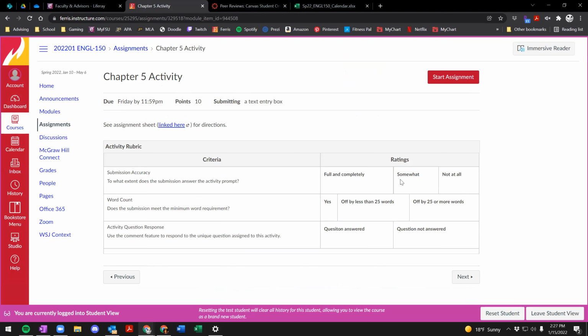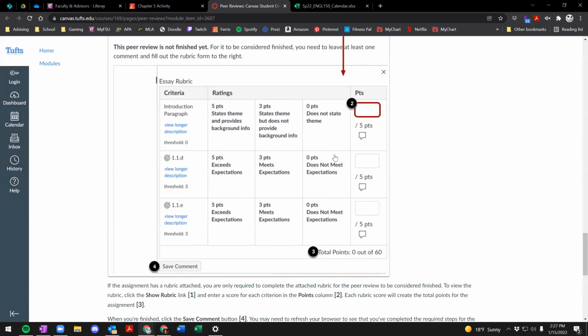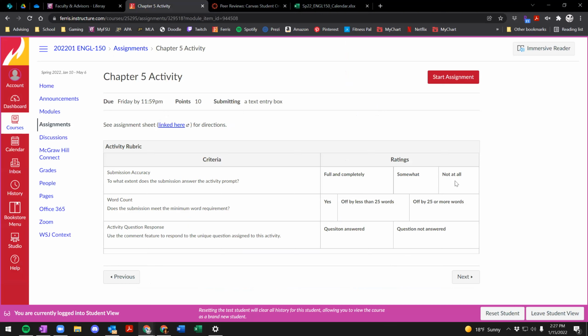If it was somewhat this, if it was not at all this, and then you will see this little comment option for you to actually explain why you picked what you did. Even if you said full and completely, how and why do you think they fully and completely answered the prompt for the Chapter 5 activity?